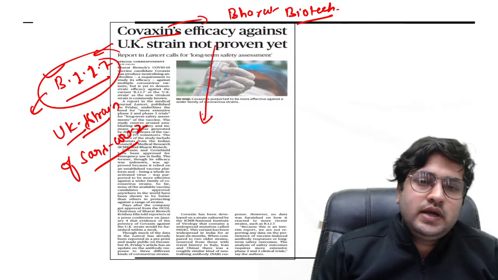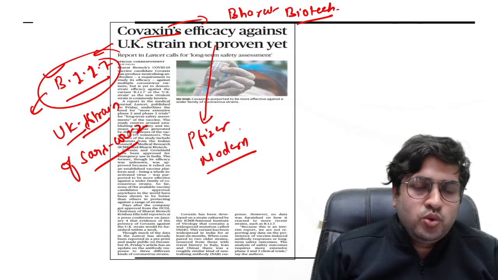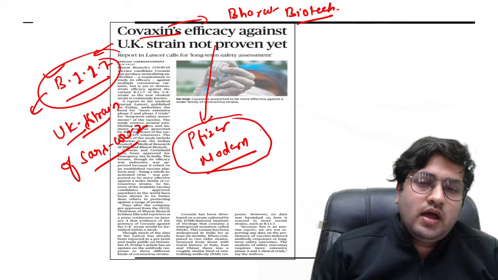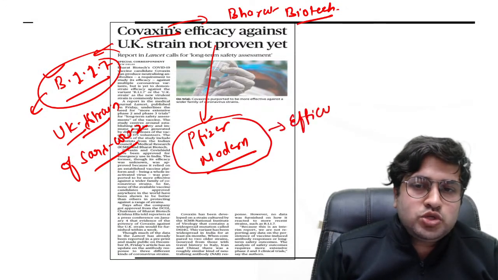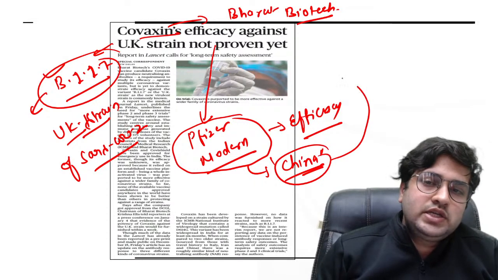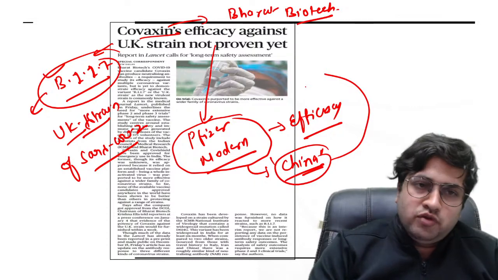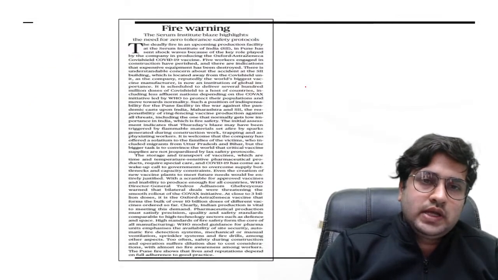But we also need to understand that these vaccines, like other vaccines, like the vaccine created by Pfizer or the vaccine created by Moderna, we cannot assure whether these vaccines show efficacy in the context of the UK strain, or the vaccine created by China, Sinovac, whether it has efficacy towards the UK strain. So that we have to understand. Maybe after a particular period of time, based on certain data, the conclusion can be made.